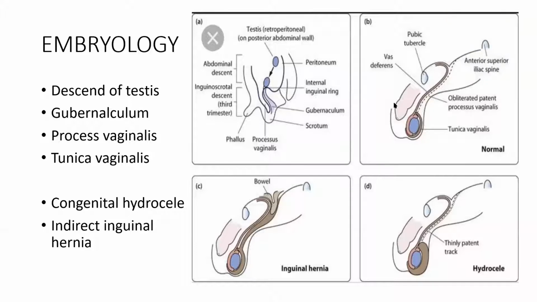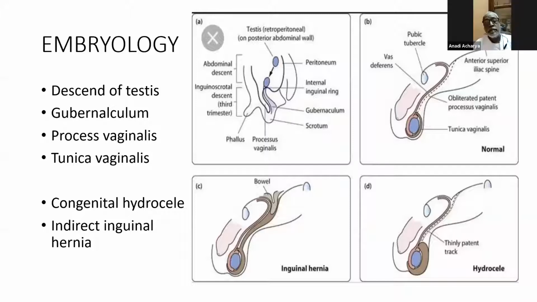Fetal testis appears at around 7th week of life, and the mesenchymal cells form the swelling of the inguinal region. The testis descends from the superior lumbar region of the abdominal wall and passes into the scrotum. It is enveloped by the invagination of the peritoneum, which is known as processus vaginalis.